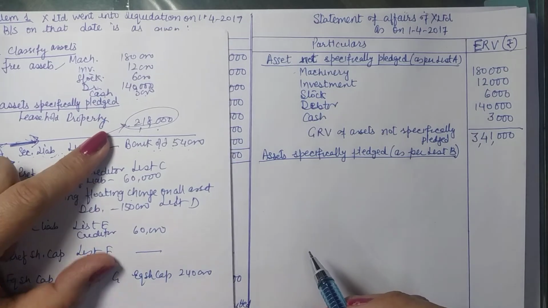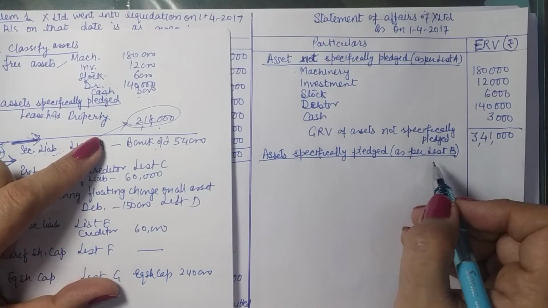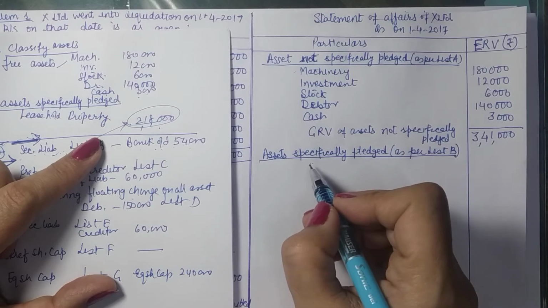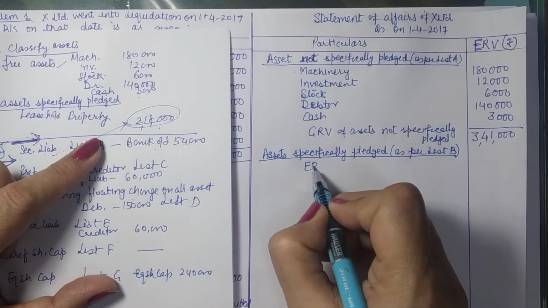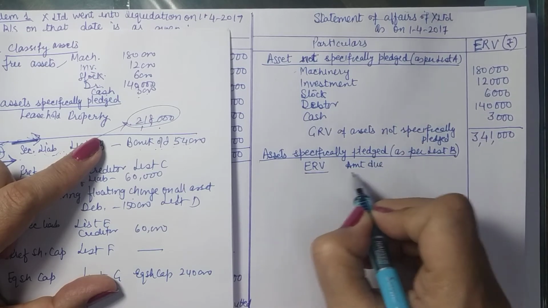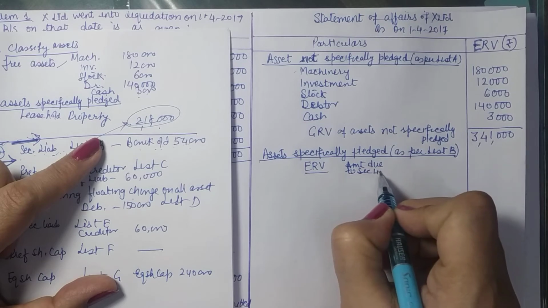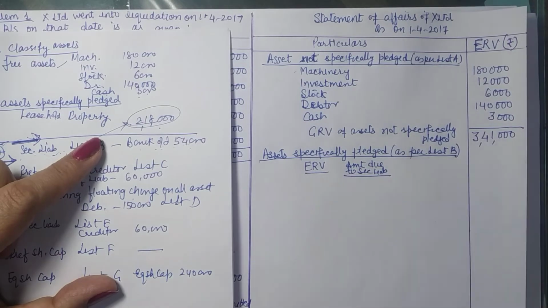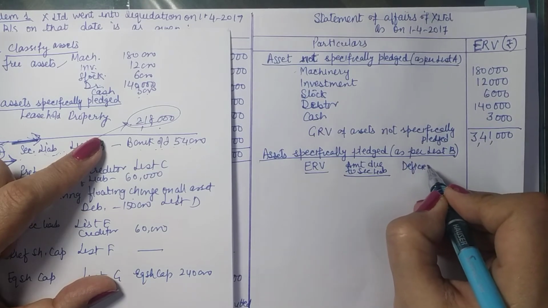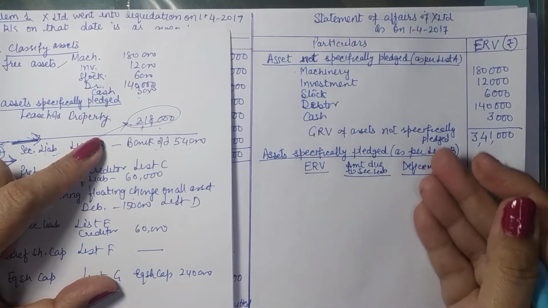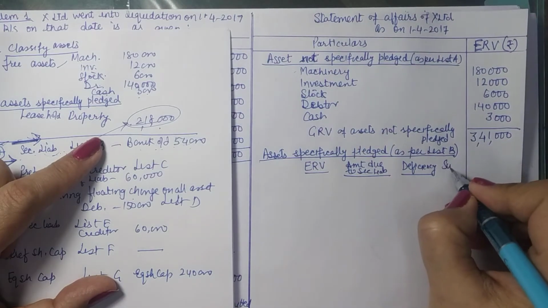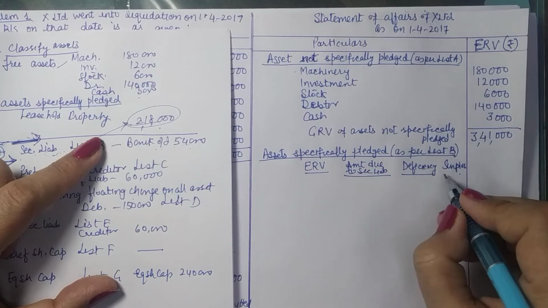But before we write it, we need to make 4 columns here, which include realizable value, estimated realizable value, amount due to the secured liabilities. Okay, write it fully if possible. Then you have deficiency, if any, which will be taken towards unsecured liabilities. And you have surplus, which will be taken in the last column.